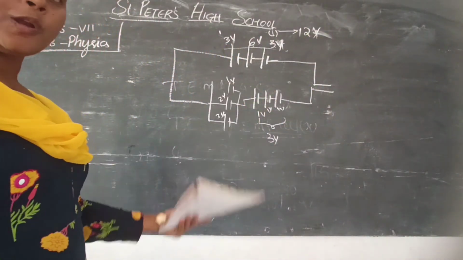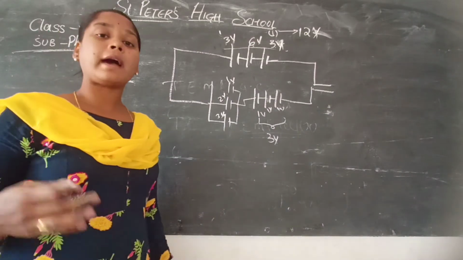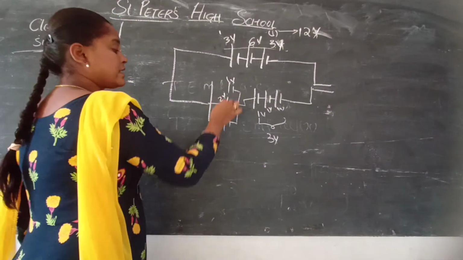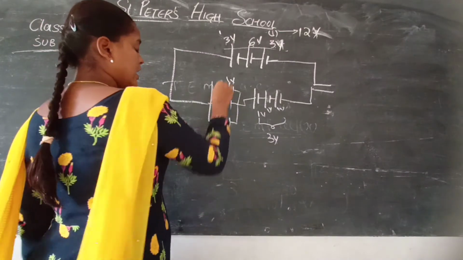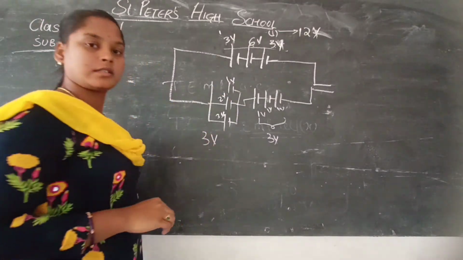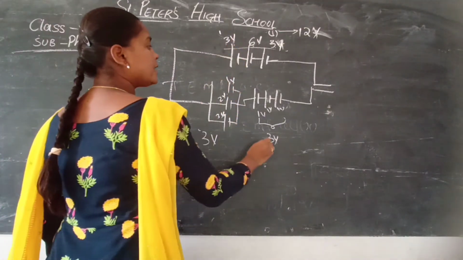Whereas this is parallel. No? So what will be the EMF in the parallel cell? The highest EMF is considered. Okay, so what is the highest EMF here? 3 volts. Now, these 3 are in series or parallel?